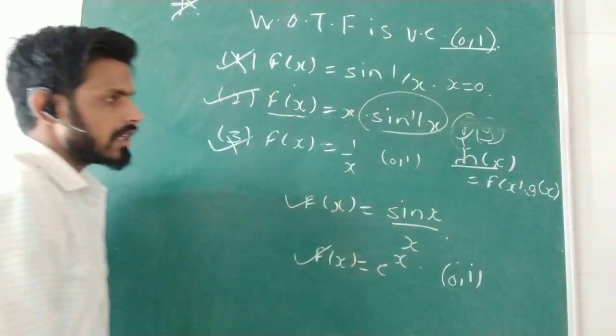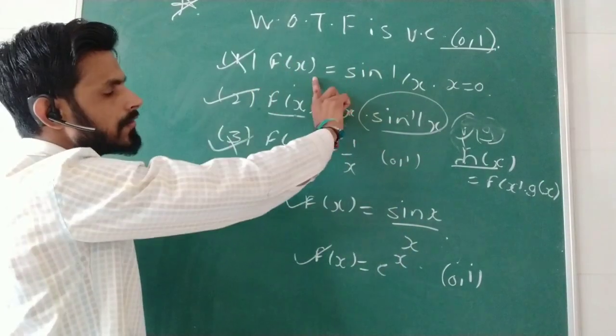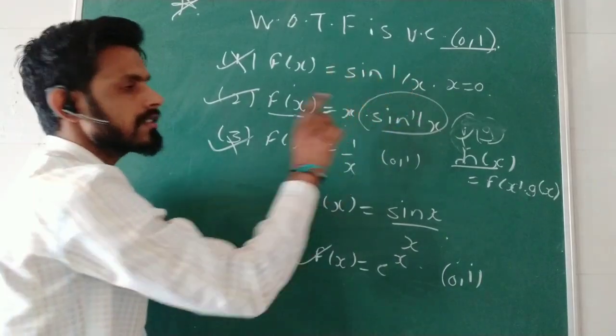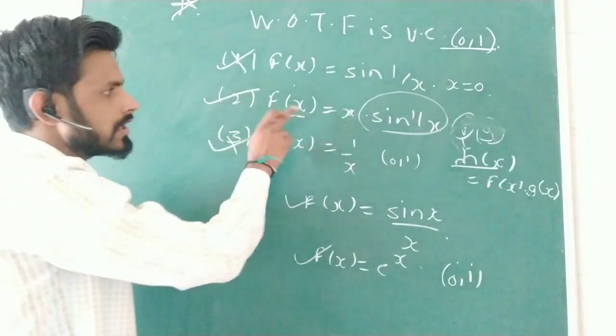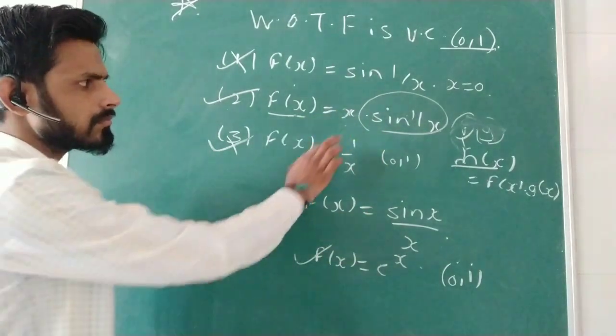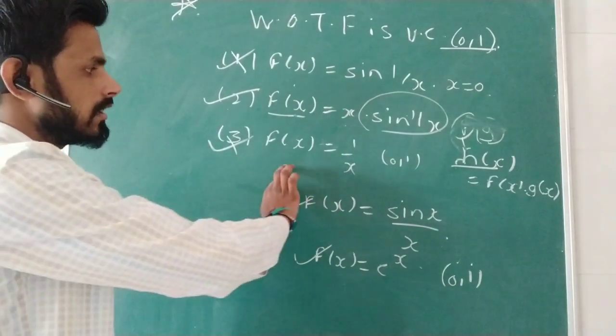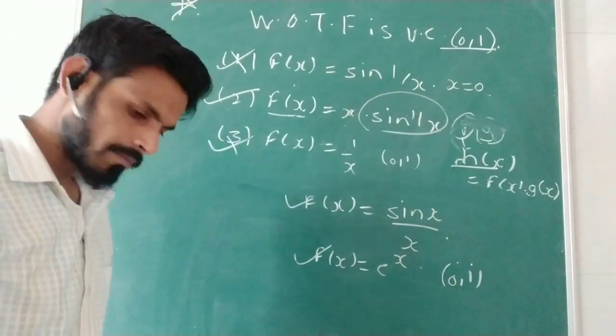Now both of these options are uniform continuous. Clearly the first function, sin(1/x), is not uniform continuous since it is not defined at x = 0. The second function, f(x) = x sin(1/x), is clearly uniform continuous. And the third option, f(x) = 1/x, is not uniform continuous.